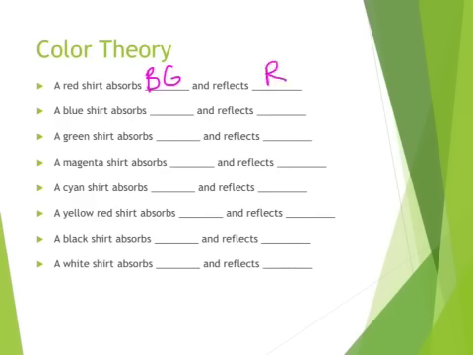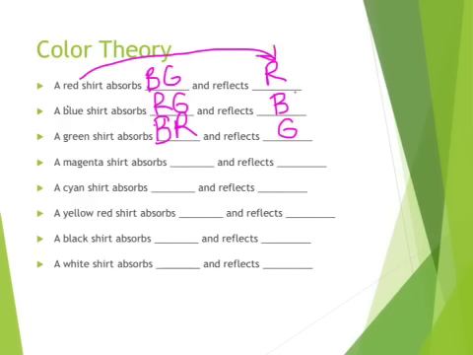A blue shirt is going to absorb the red and the green and reflect blue. And a green shirt is going to absorb blue and red and reflect green. So you can see here, the reason a red shirt is red is because it's reflecting red light. The reason a blue shirt is blue is because it is reflecting blue light.